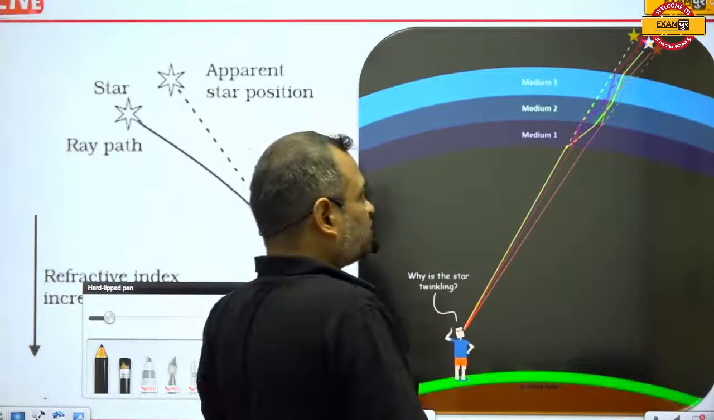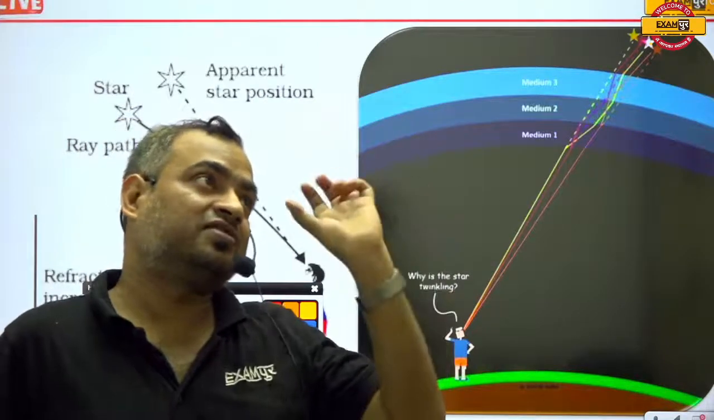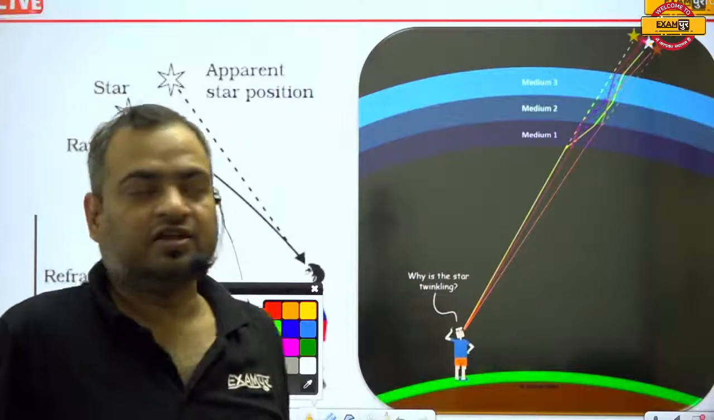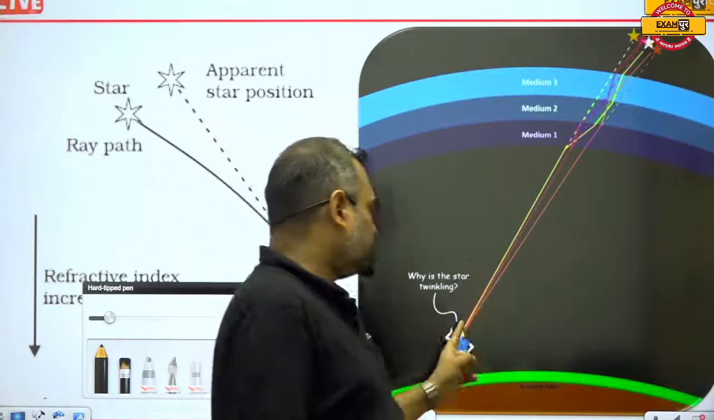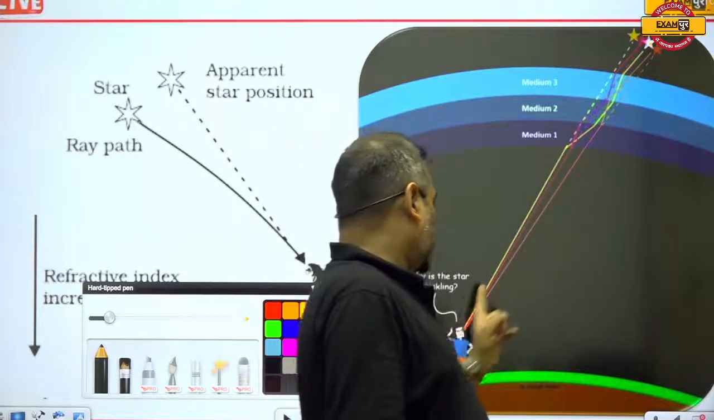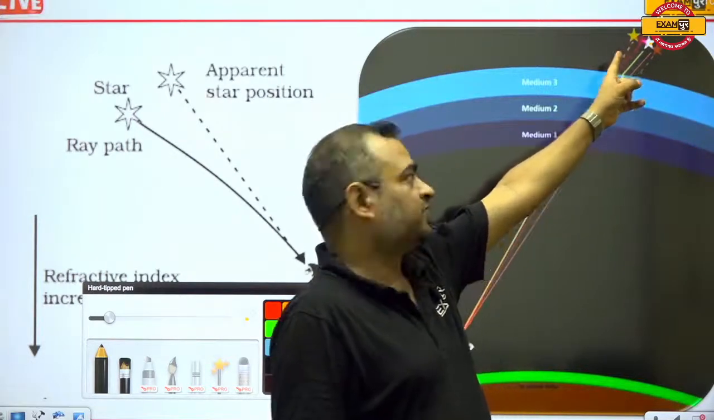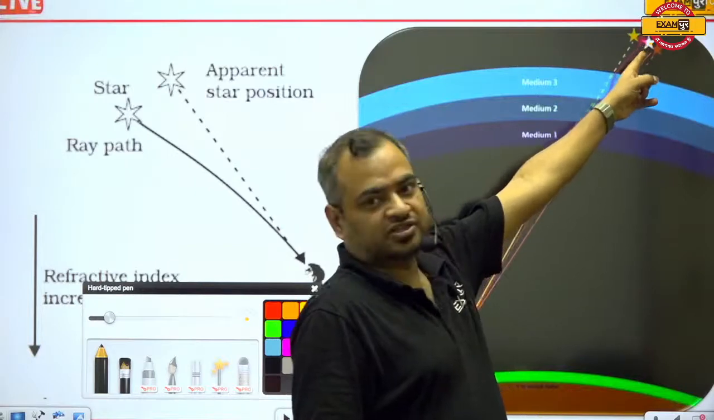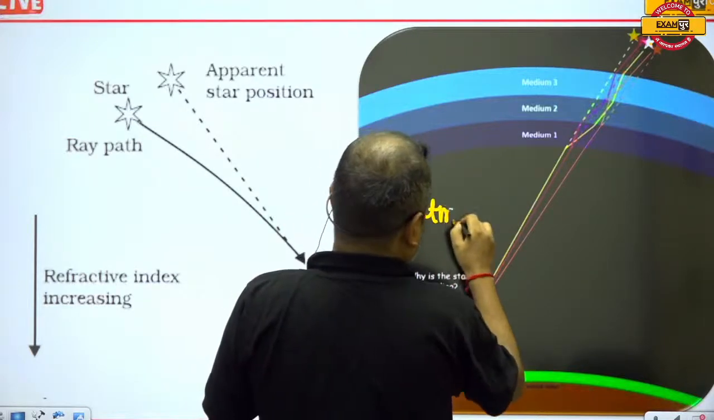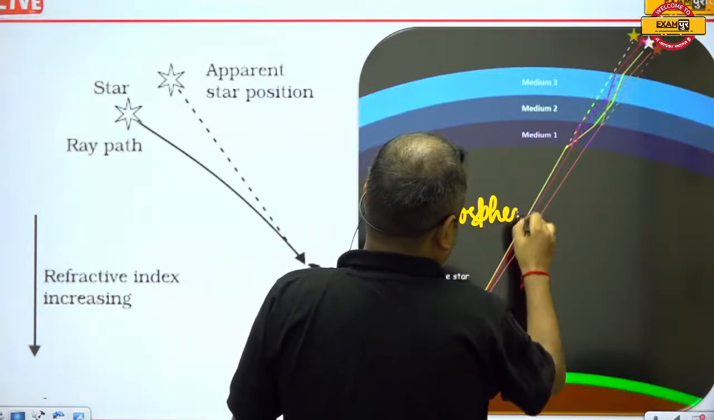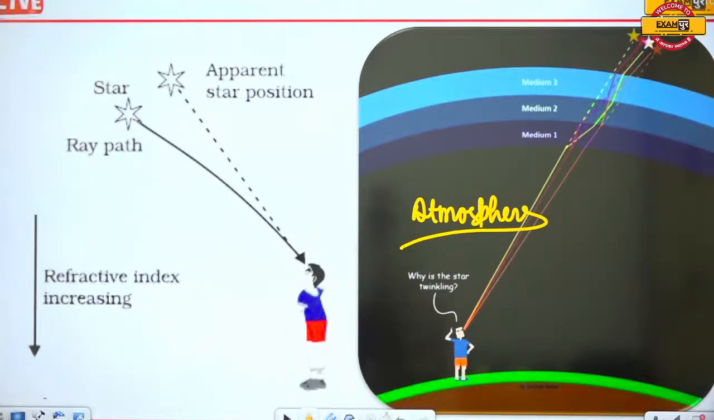The actual position remains the same, but it appears that the star is at that position, because the man observes that the light ray is coming from this side, and so he observes that the star is situated just behind this. But the star is at this position. So due to the refraction, it happens.